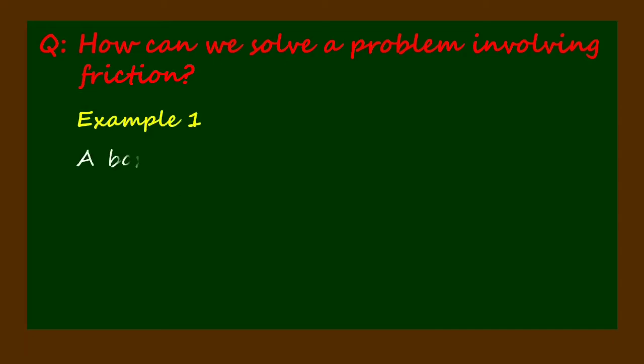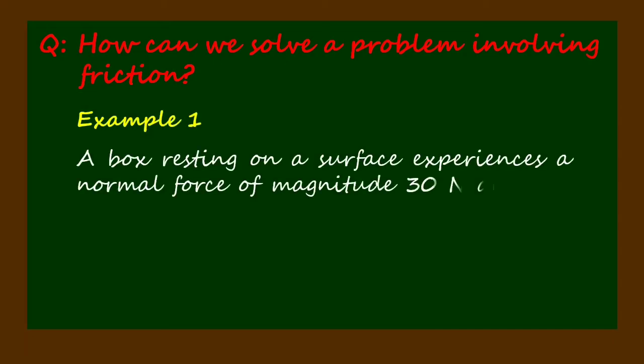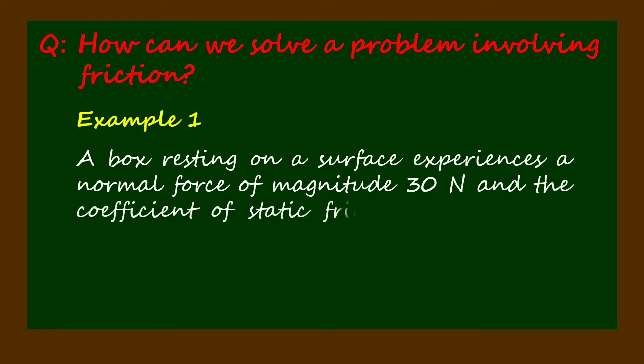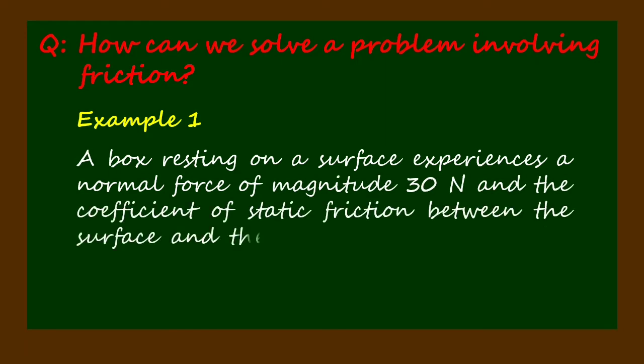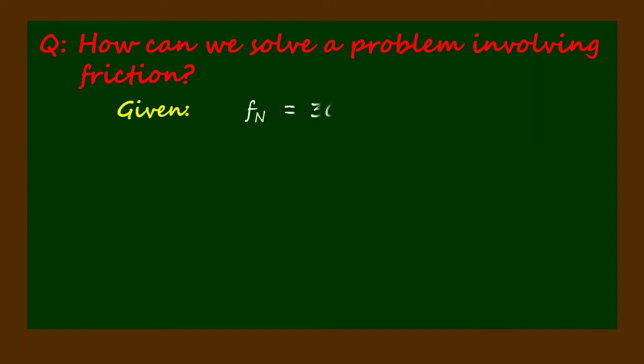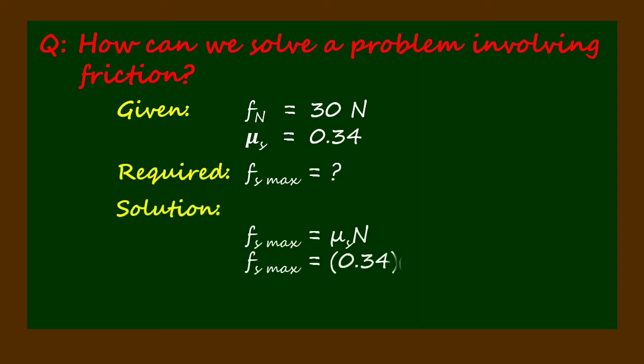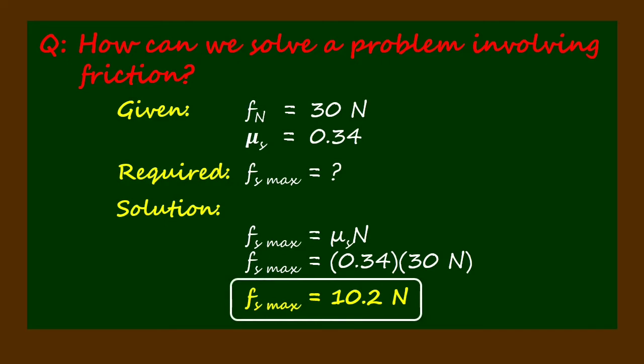Here is example 1. A box resting on a surface experiences a normal force of magnitude 30 Newton, and the coefficient of static friction between the surface and the box, mu sub s, is 0.34. What is the maximum static frictional force? For the solution, we apply the formula F sub s maximum equals mu sub s times N, and the answer is 10.2 Newton.